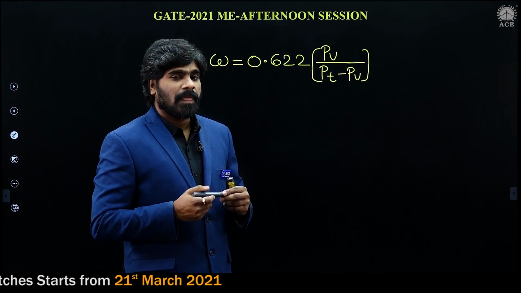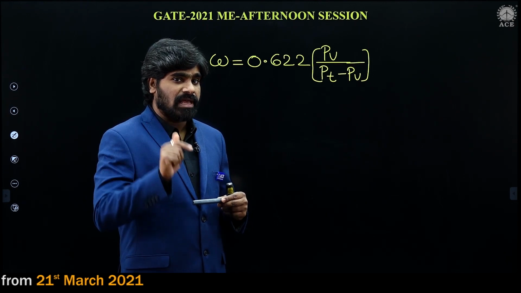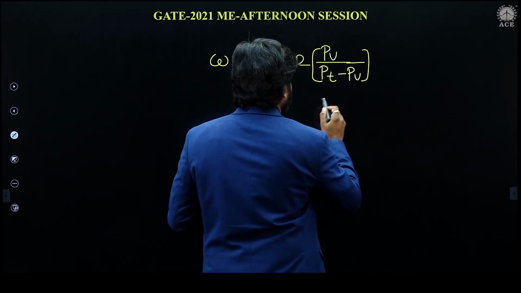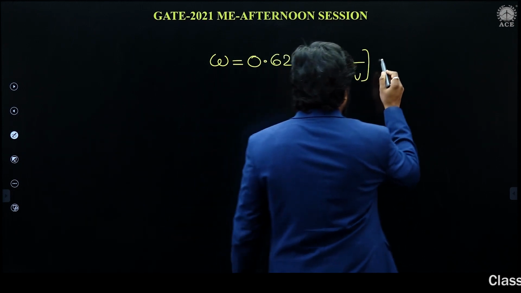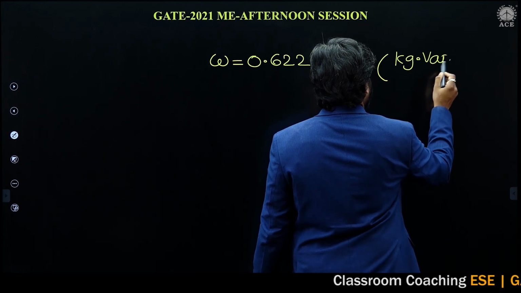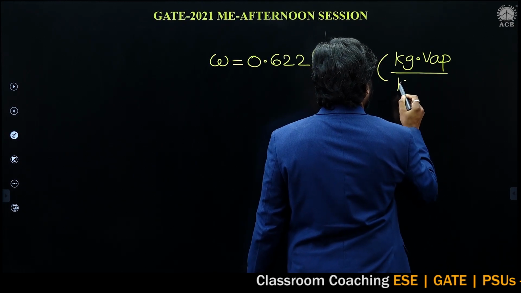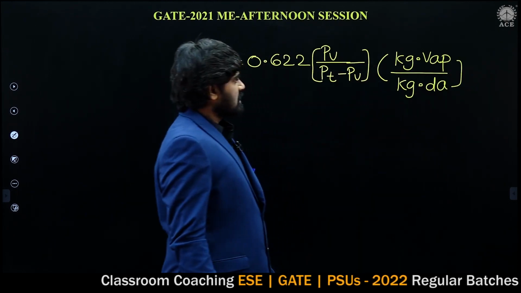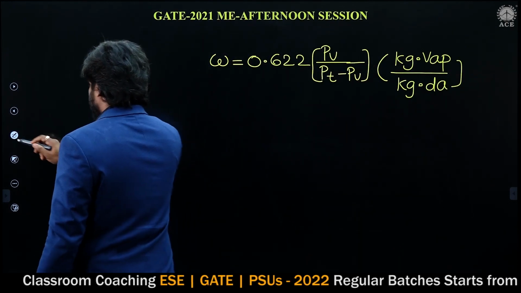Actually, what is the unit? Kg per kg of dry air. This is actually kg vapor by kg dry air. This is the unit of specific humidity.